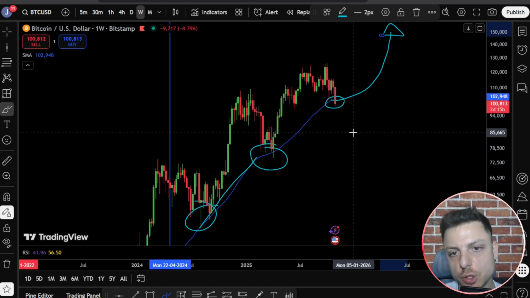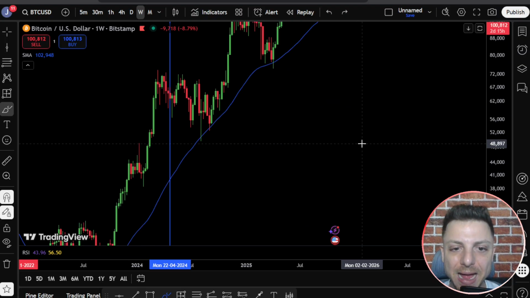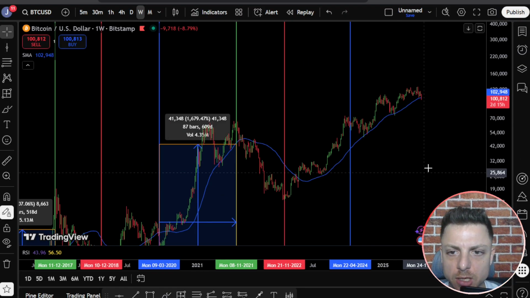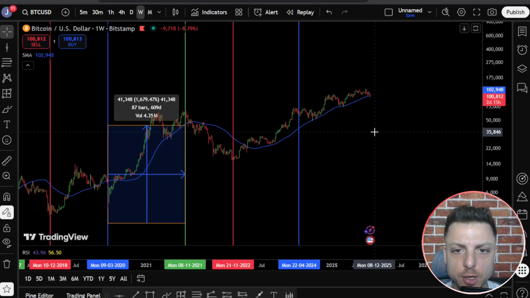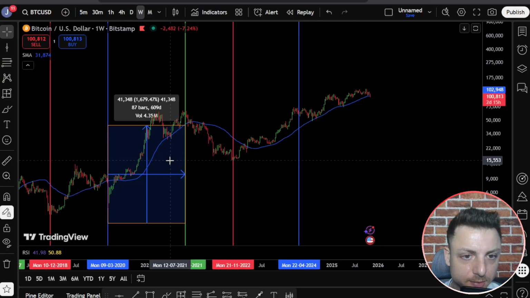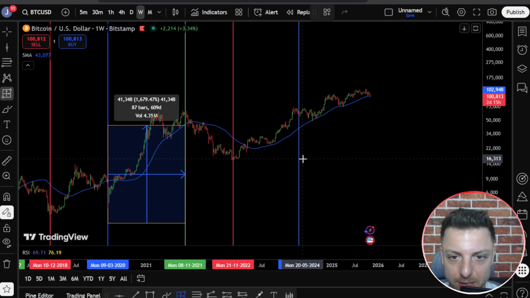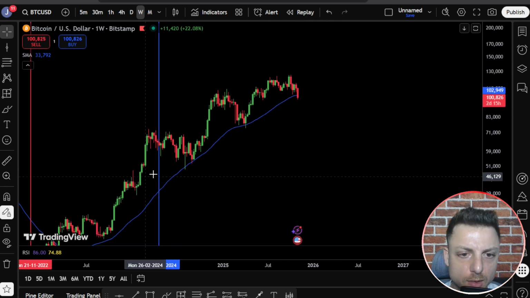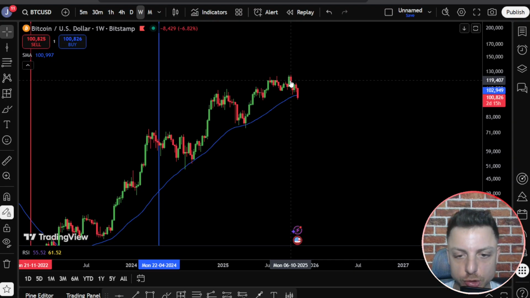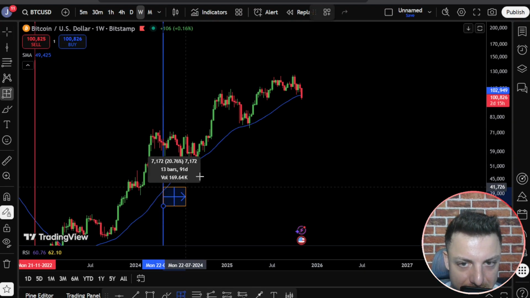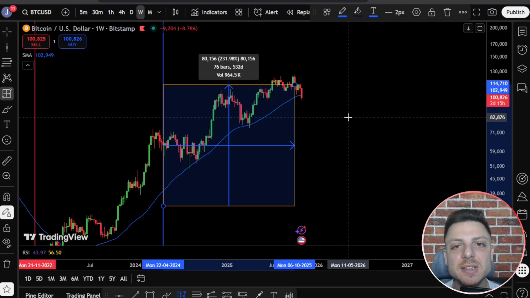Well, I've just showed you that if the October 6th high does end up being that all-time high in the market, it nearly perfectly lines up with the past two bull runs, from low to top and from top to top. And let's go back, as I mentioned, I want to measure from the halving all the way across, because the first one, if you remember, was 74 weeks. The next was around 84 weeks. Now let's use that measuring tool again. So let's measure from when the halving is, and let's say the October 6th is going to be the high. Let's see, does this line up with anything previous? And look at that, 76 bars.